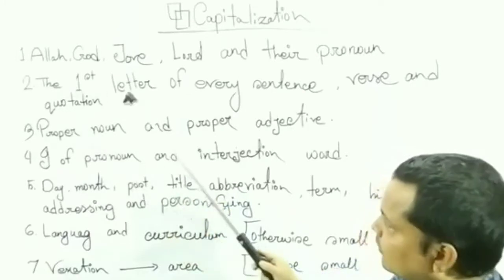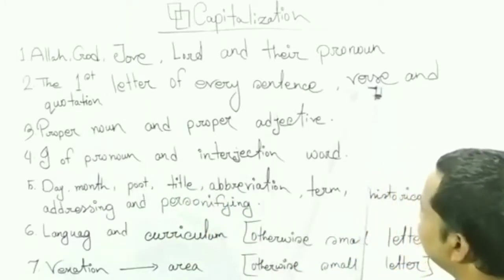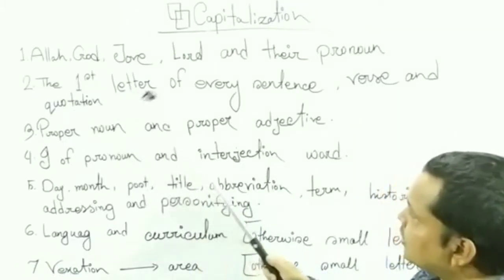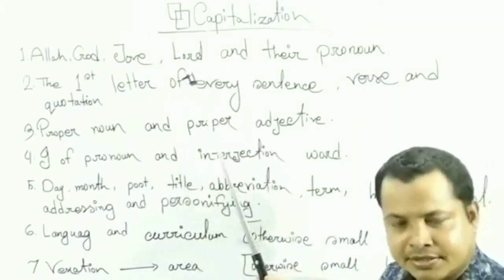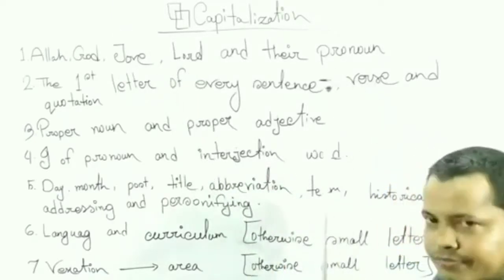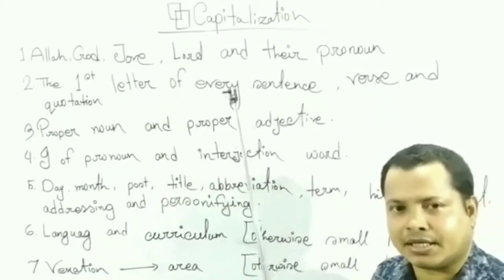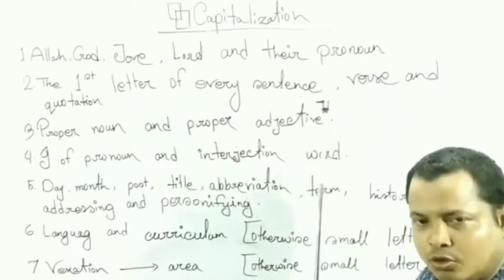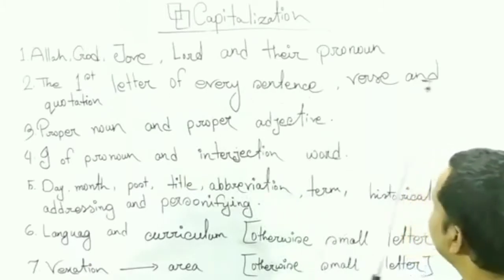Number 2, the first letter of every sentence, verse, and quotation. The first letter of every complete sentence will be capital letter. Verse means poem line. The first letter of every poem line will be capital letter.